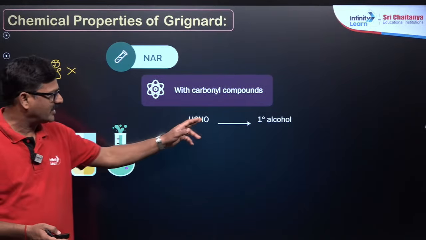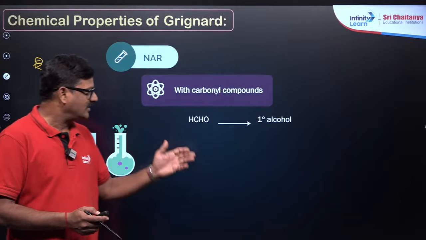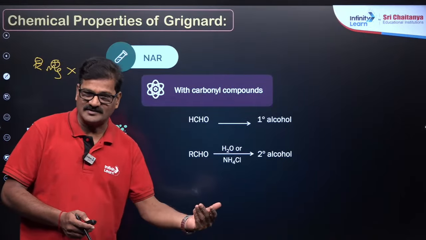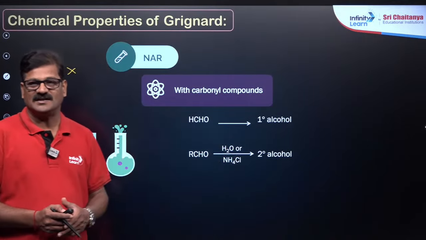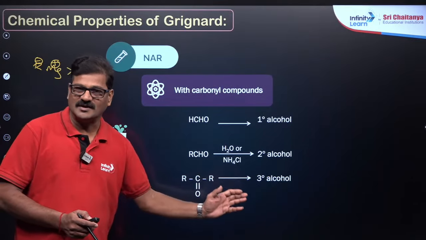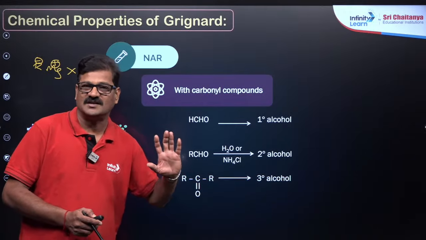You can see formaldehyde gives rise to a primary alcohol. Further hydrolysis, if it is any aldehyde, gives rise to a secondary alcohol, and ketone reacts with Grignard reagent and further hydrolysis gives rise to a tertiary alcohol.